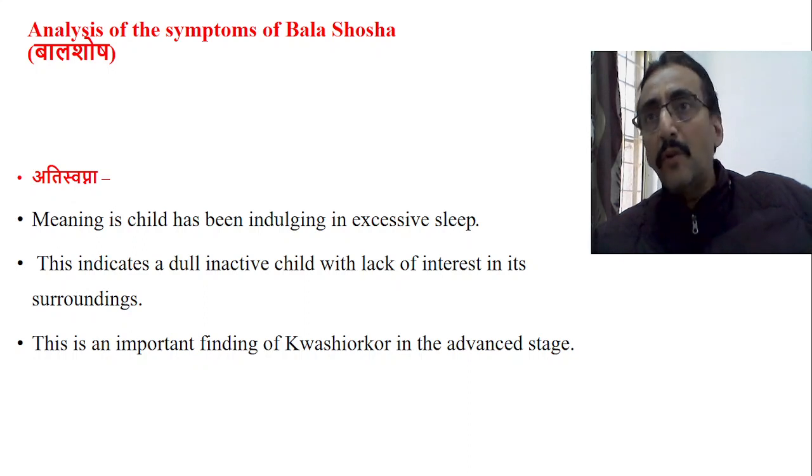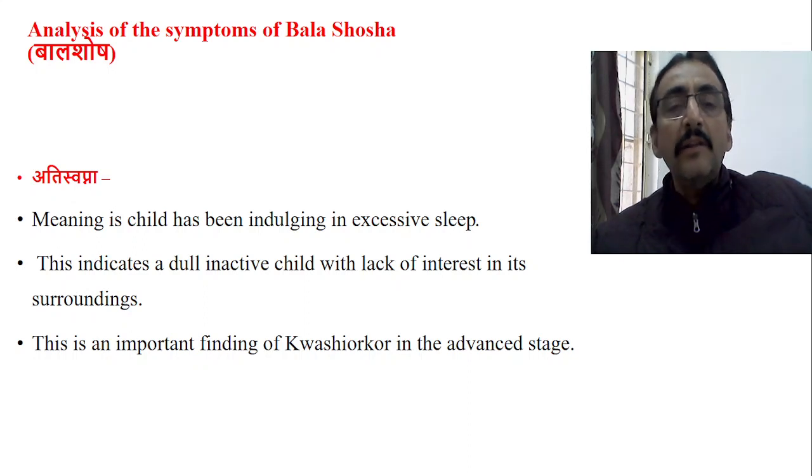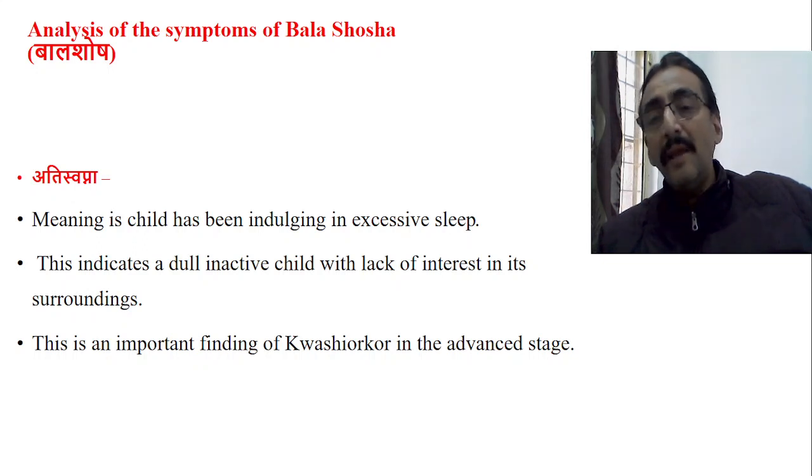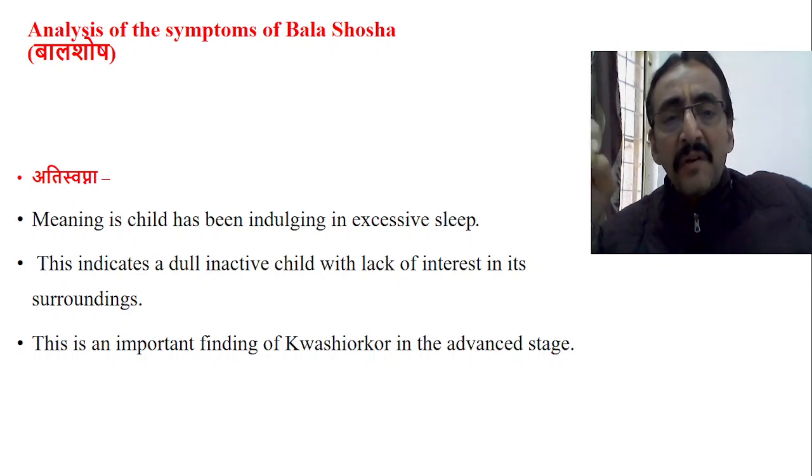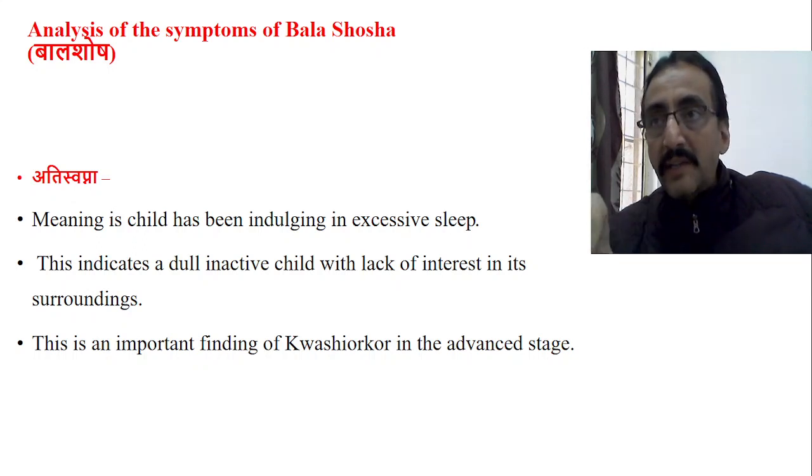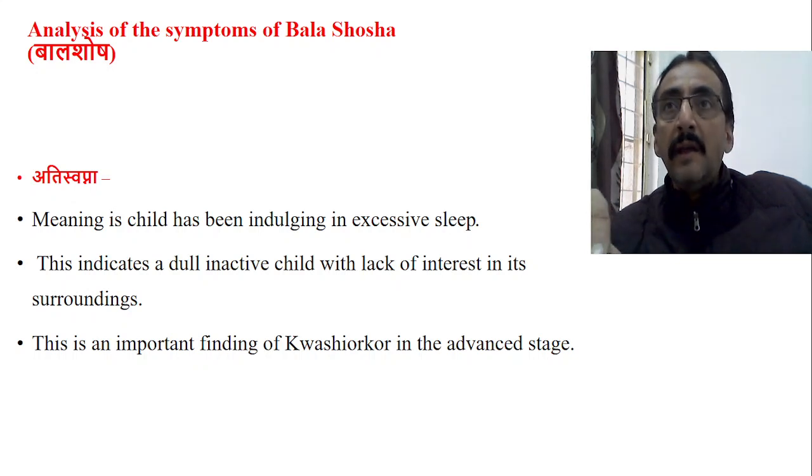Therefore even the neurons are affected, and that leads to dullness of the child, apathy, irritability, etc. In general this is told as Ati Swapna. This is an important finding in the kwashiorkor stage, the advanced stage of PEM. So we have to understand this cause in this way.